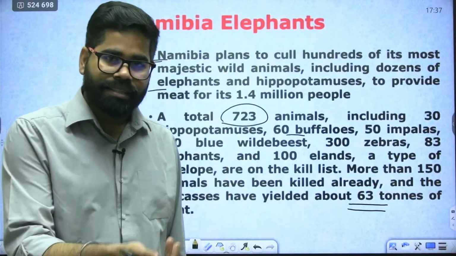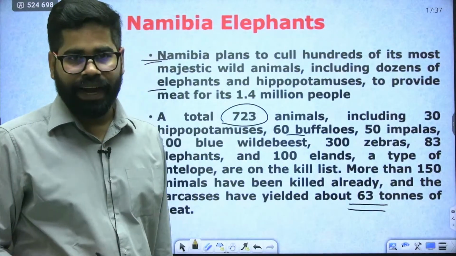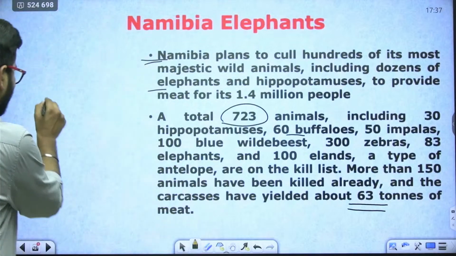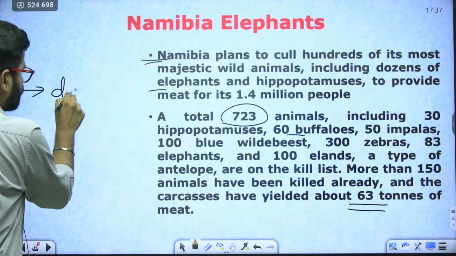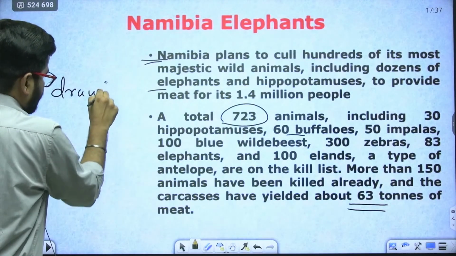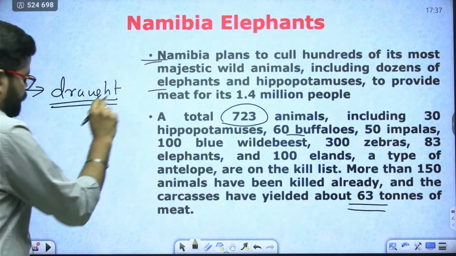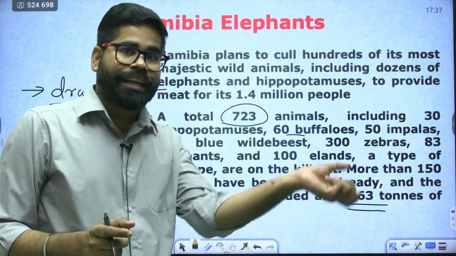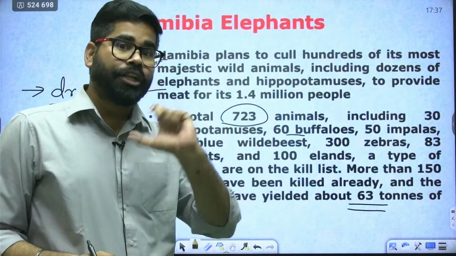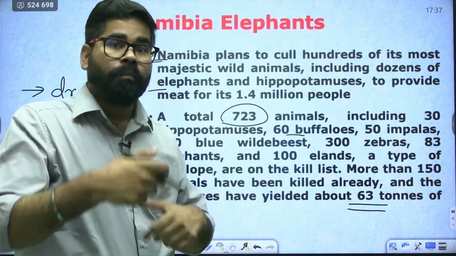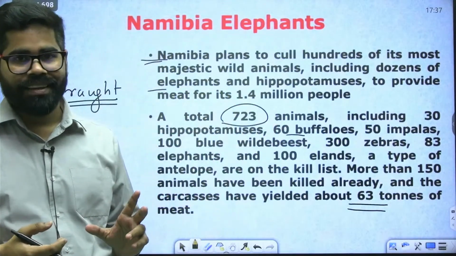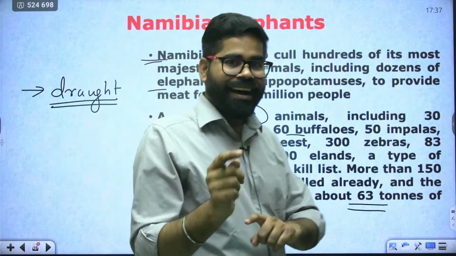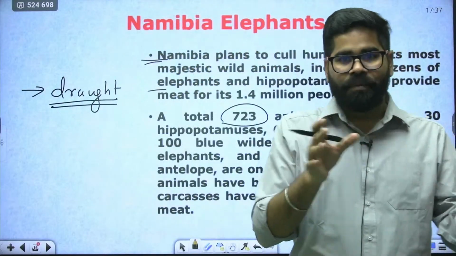So why is Namibia killing its elephants? Namibia is killing them because it is going through a drought condition. You have seen that in India we are experiencing La Nina, due to which we are getting more rainfall. El Nino and La Nina occur as a pair.